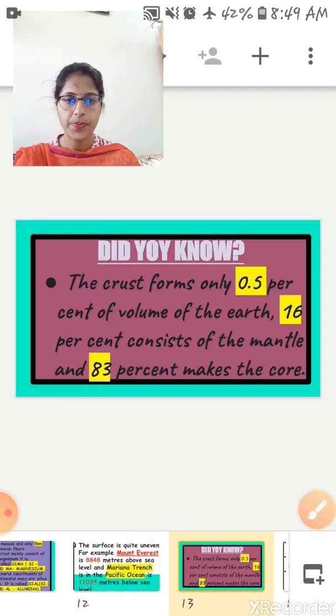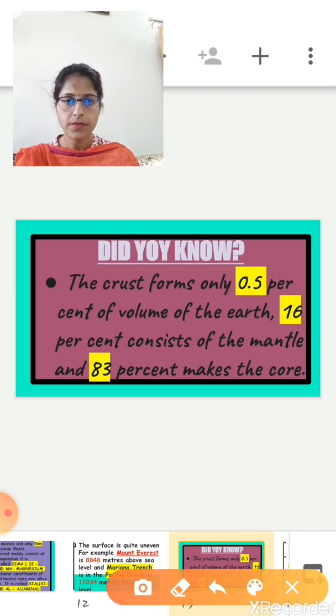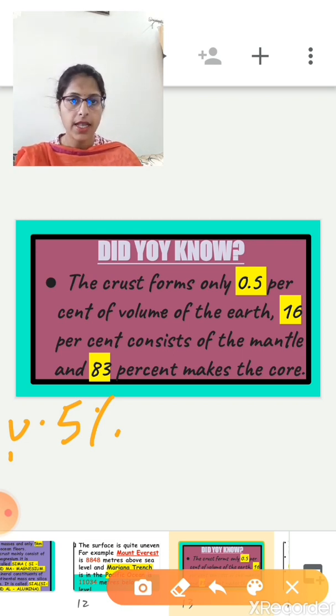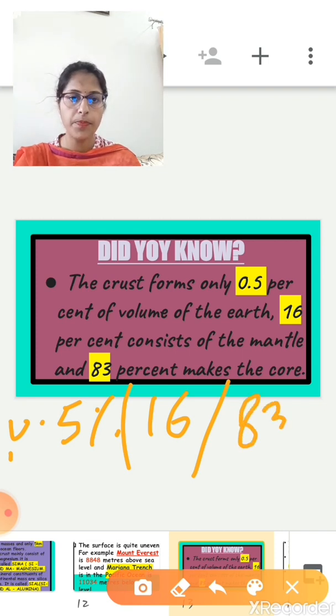Did you know? Students, do you know the crust, that means the first layer of the earth, forms only 0.5% of the volume of the earth, and the second layer, the mantle, forms 16% of the volume of the earth, and the third layer, the core, forms 83% of the volume of the earth. Crust only 0.5%, mantle 16% and the core 83%, right?